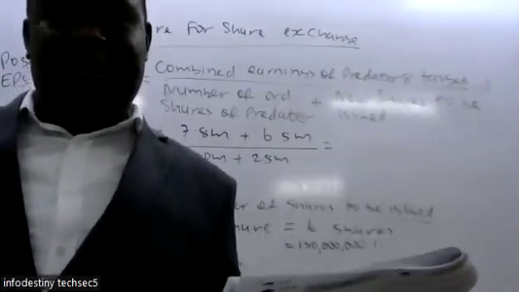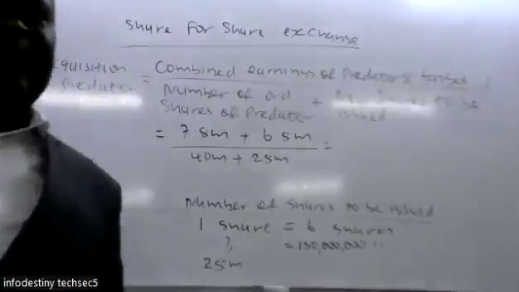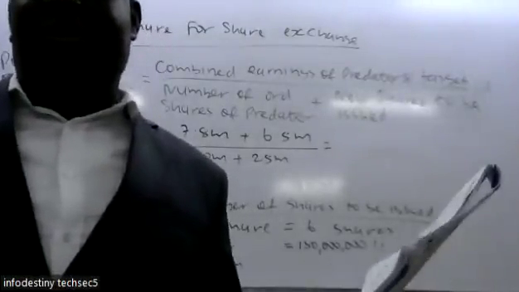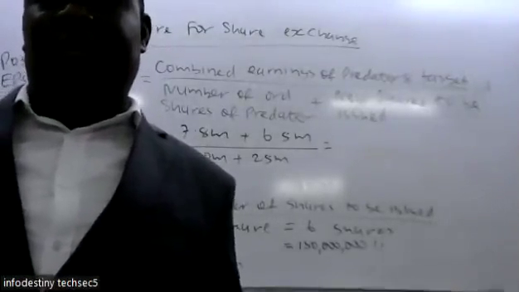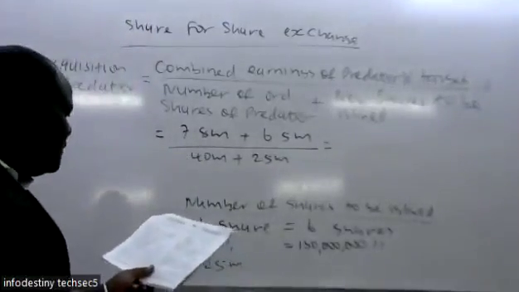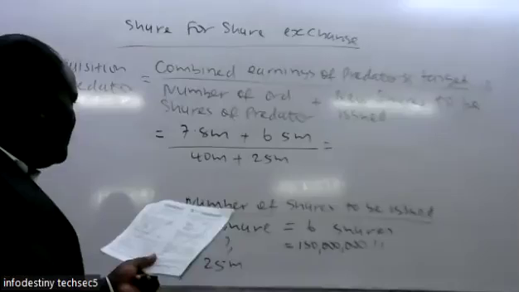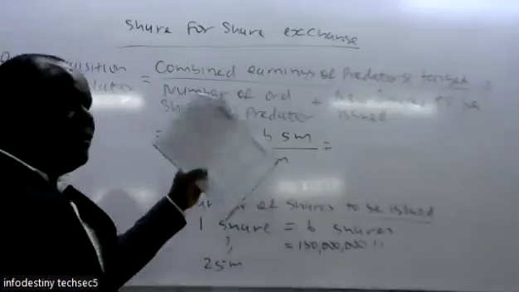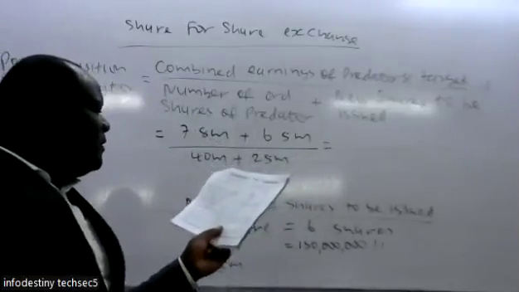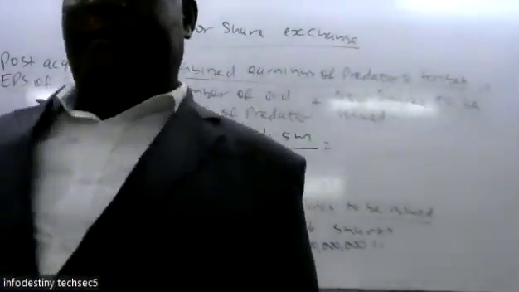Yeah, so then you go back and divide by the number of the shares. The clarification is that in Roman letter 1, we did not use the number of the shares, but we used the ordinary share capital. So I would like you to go back where we have used 20 million, change it to 40 million, and get that earnings per share. Then the other one we had used 15 million, change to 150 million, and see what will be your earnings per share.